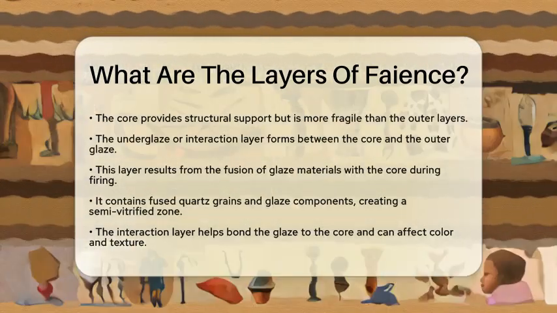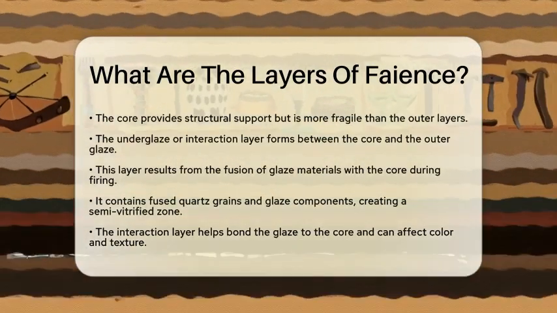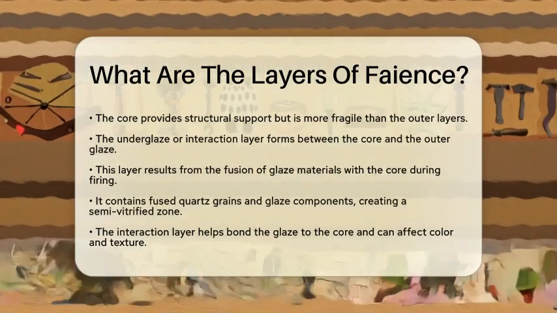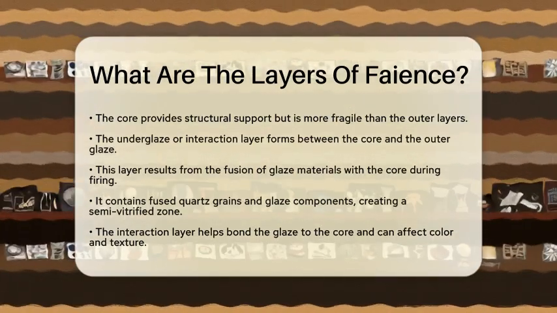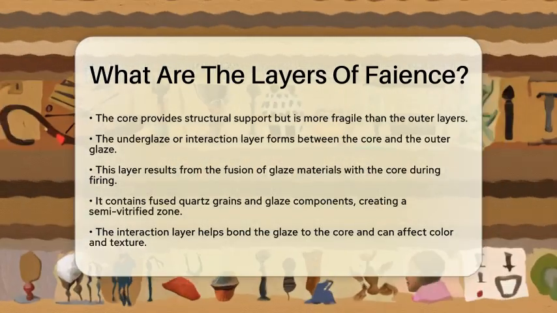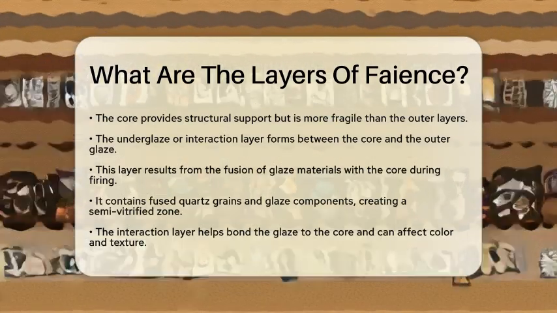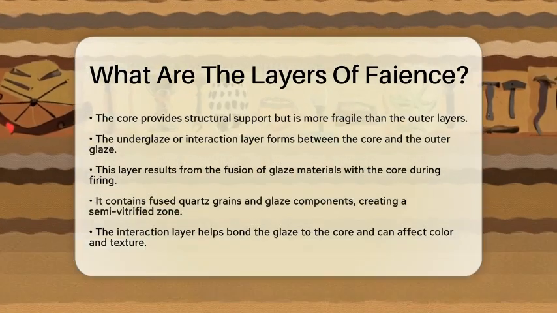Next, we have the underglaze or interaction layer. This layer forms between the core and the outer glaze. It results from the fusion of glaze materials with the core during the firing process. This interaction layer contains a mix of fused quartz grains and glaze components, creating a semi-vitrified zone.